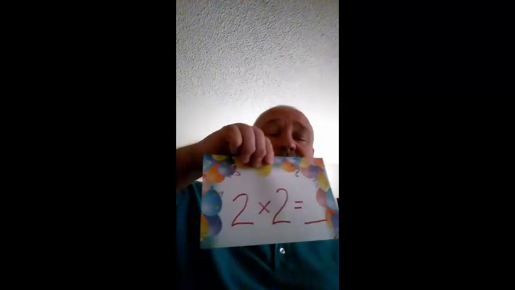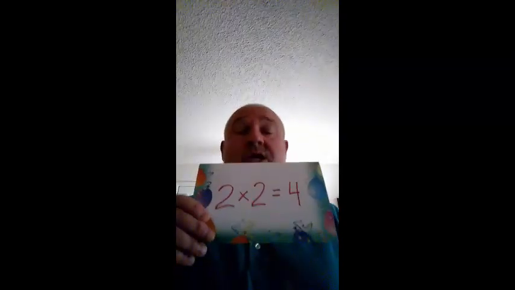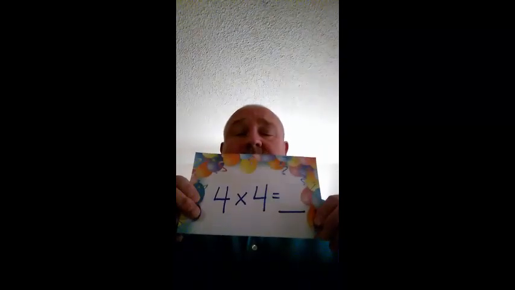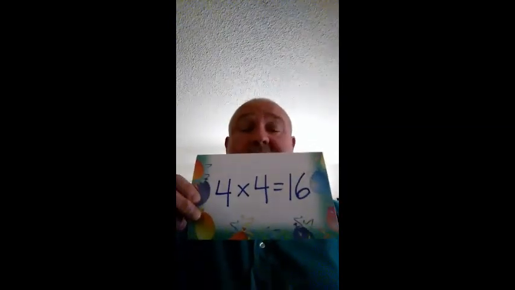Next, 2 times 2 is, 2 times 2 is, and the answer, 2 times 2 is 4. And the next, 4 times 4 is, 4 times 4 is, and the answer, 4 times 4 is 16.